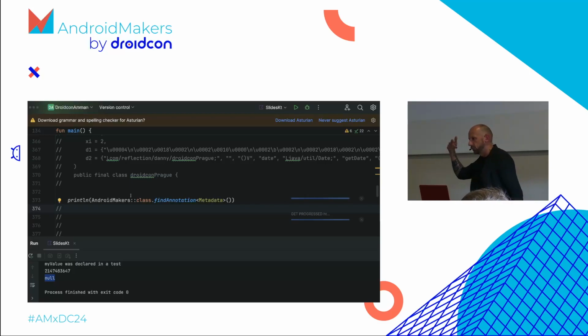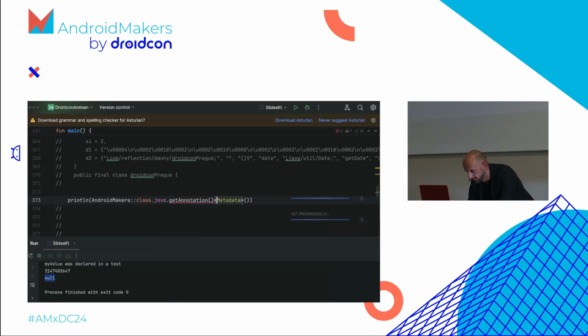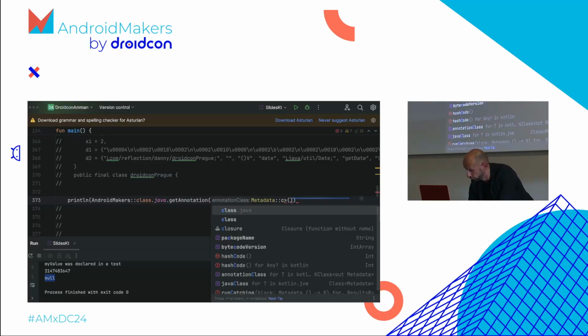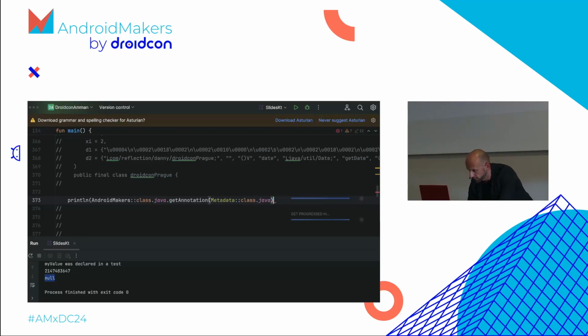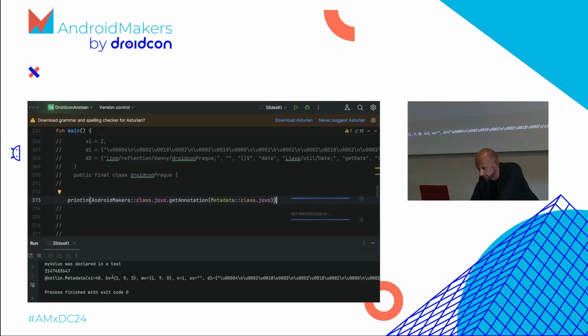We asked a K class for the annotation, but it sits on a Java class. So it's not here. We have to go to this guy and ask getAnnotation, and then Metadata class.java, because we need the Java version of this thing. Let's print this. Ooh, we have a metadata. And look, it's now 48 and not 2, because we're using a proper compiler here, so there are different bit set flags. And there's some weird thing here again.